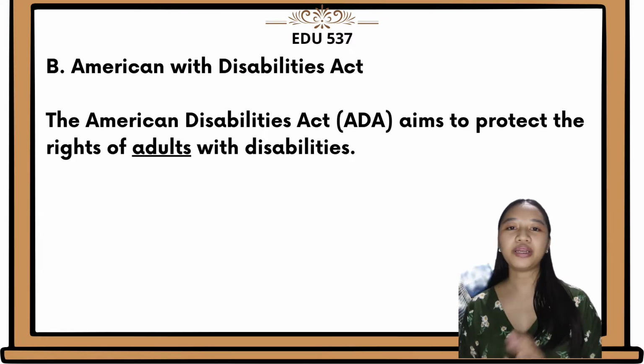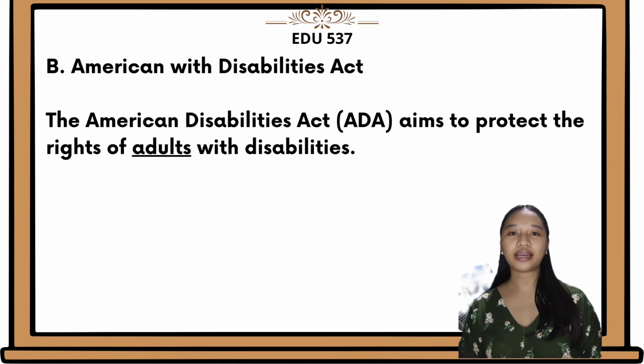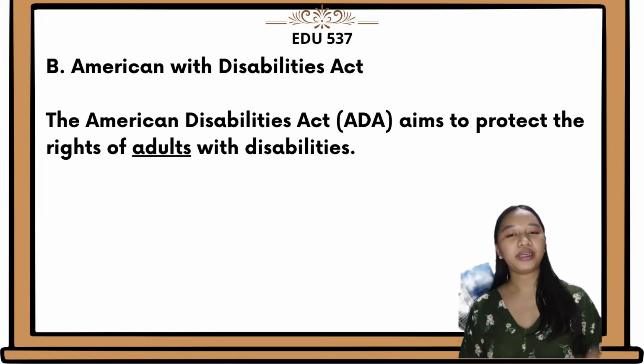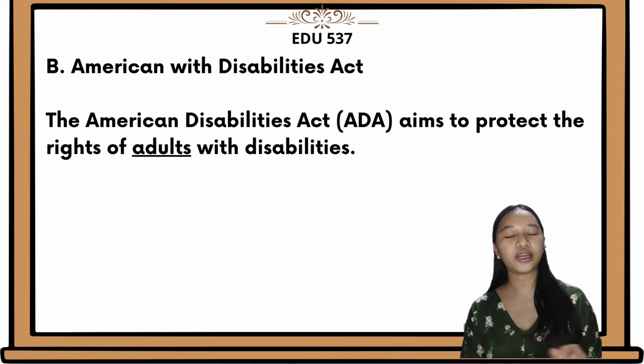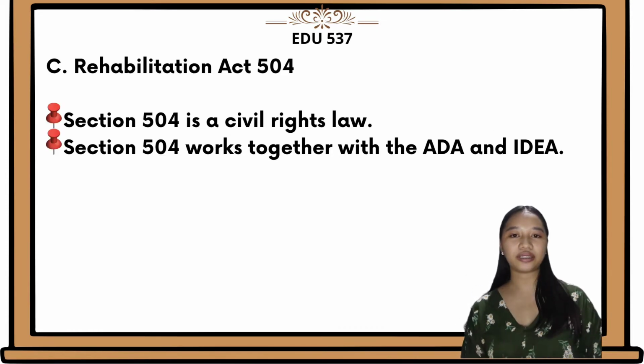Letter B, American with Disabilities Act is not the correct answer because if the aim of IDEA, which is in letter A, is to protect the rights of children with disabilities, the American Disabilities Act, or ADA, on the other hand, aims to protect the rights of adults with disabilities. Under this act, it ensures that adults with disabilities can be employed, have the right to transportation, public accommodation, telecommunications, and other provisions.